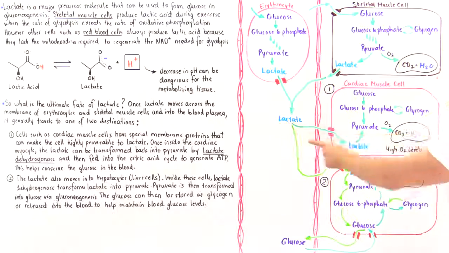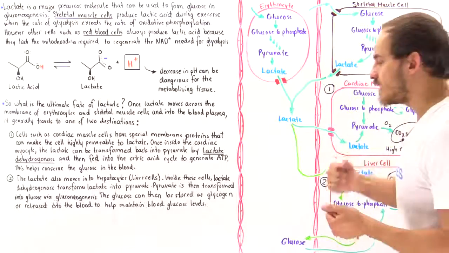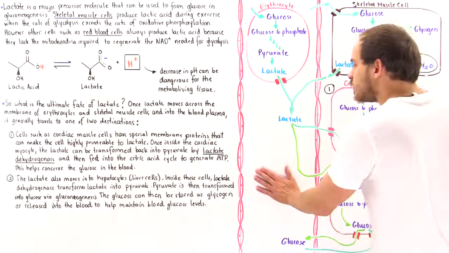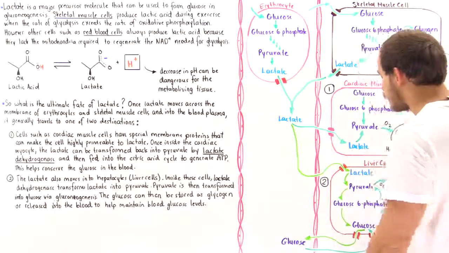Once lactate goes into the liver cell, the lactate is transformed into pyruvate, and that can go in many different directions. If we're, for instance, exercising, the pyruvate can be used to form the glucose, and then the glucose goes back into the bloodstream to maintain the proper glucose level in our blood.